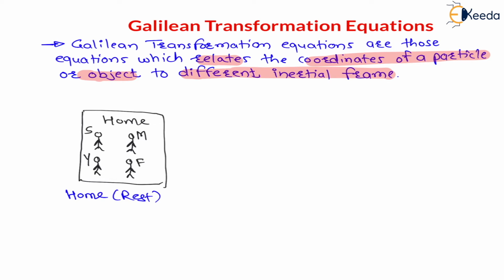This home will be your first frame of reference, because it is always at rest, and it is an inertial frame of reference, because for an inertial frame of reference velocity must be constant. Now for home, velocity is always constant, that is zero.